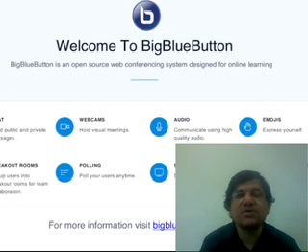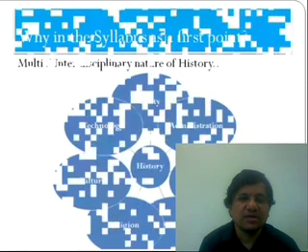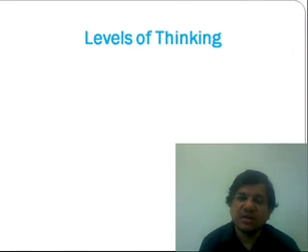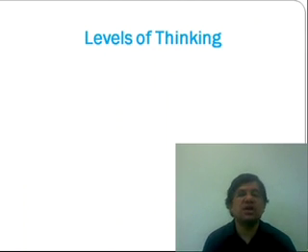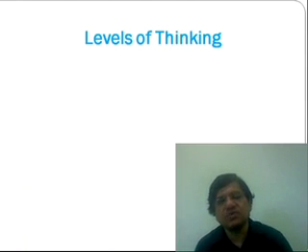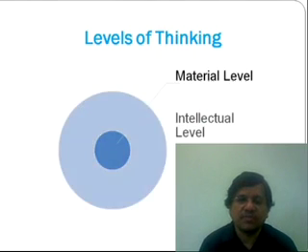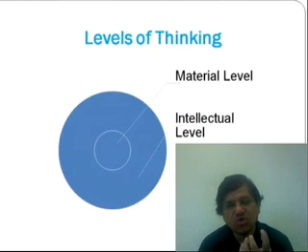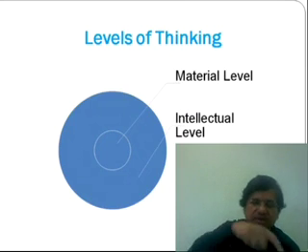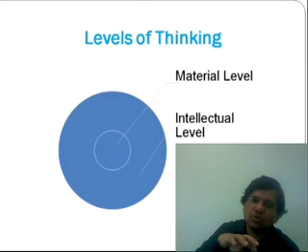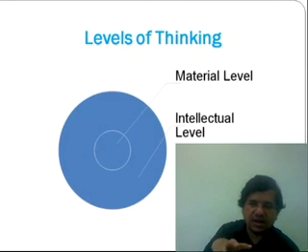There is something called the levels of thinking. There is a material level and there is something called the intellectual level. So when we think, we think at these two levels: intellectual level, material level. Actually, material level is at the core and it is surrounded by the intellectual level. But obviously the intellectual level is outside, right?